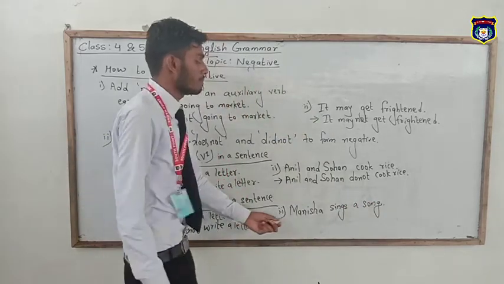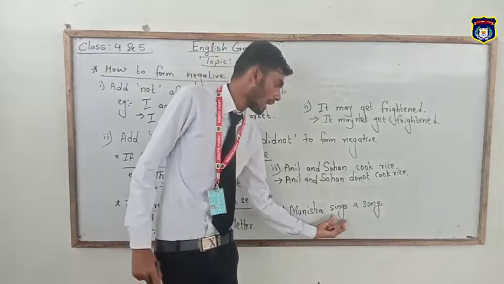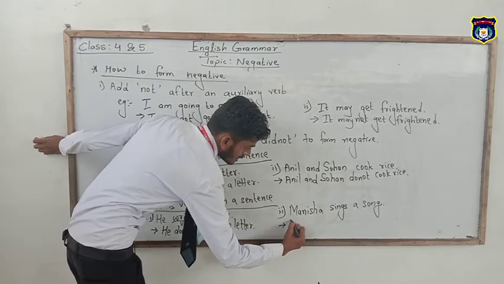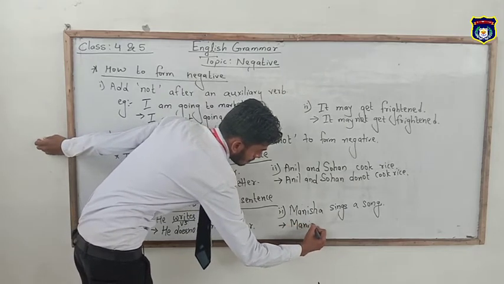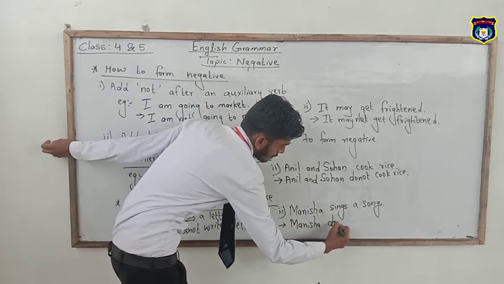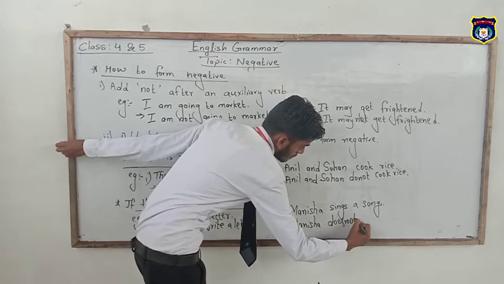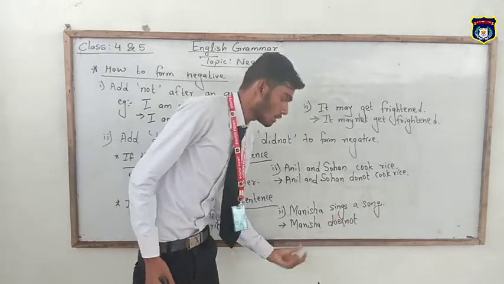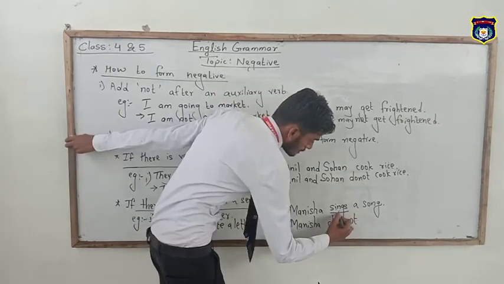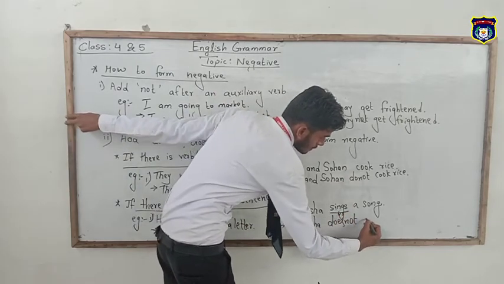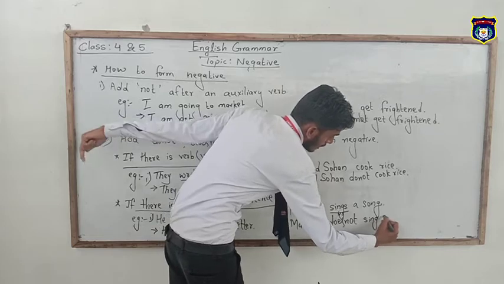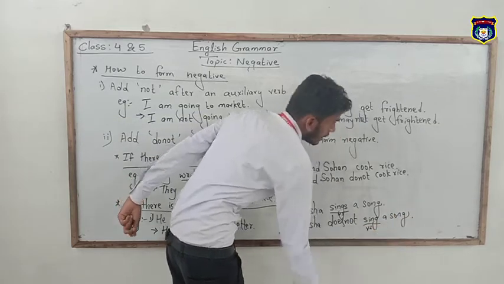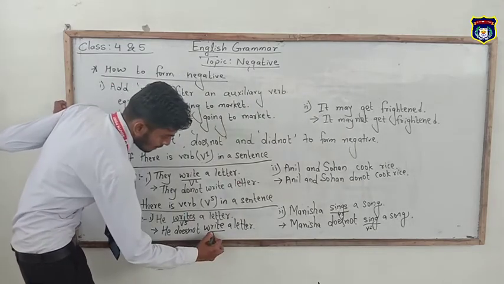In this sentence, the main verb is in V5 form, so we have to add does not before the main verb to make it negative. So its negative becomes Manisha does not, and remember V5 form changes into V1 form, so Manisha does not sing a song. It is in V1 form, and this is also in V1 form.